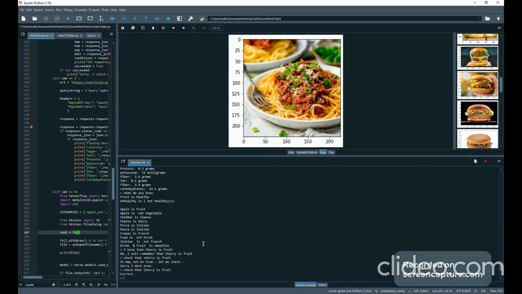Correct. I've also implemented negation, so we can say, I know that cherry is not fruit. And that's a contradiction to what I know because it already knows it is fruit. I know that carrot is not fruit.